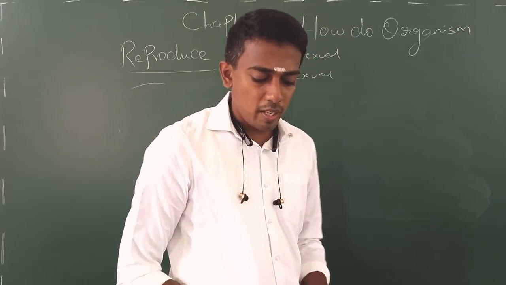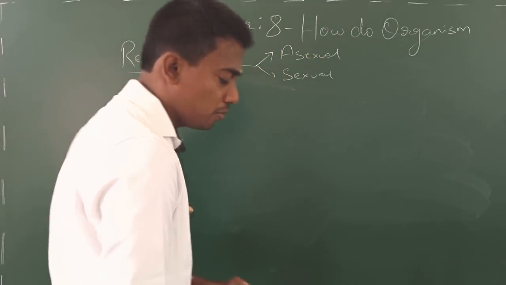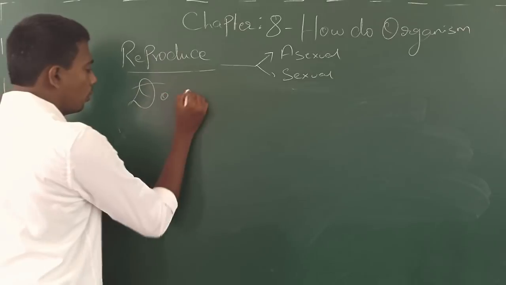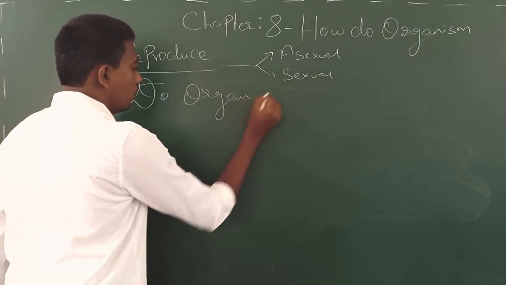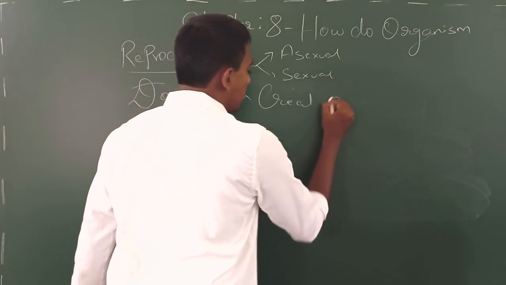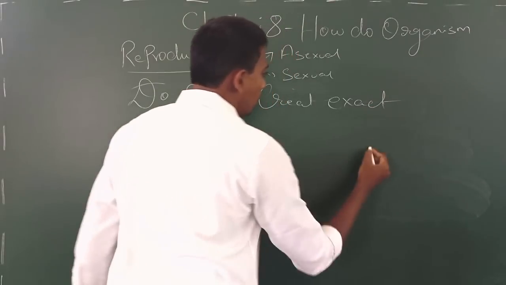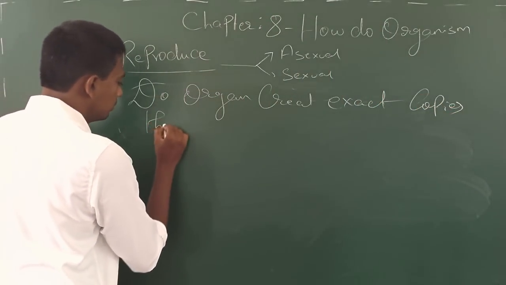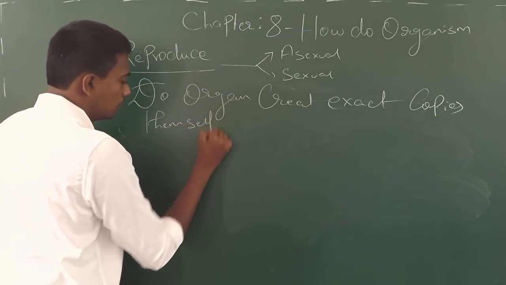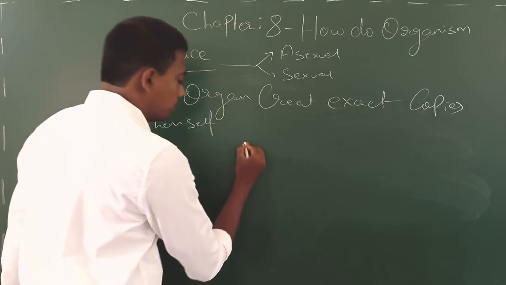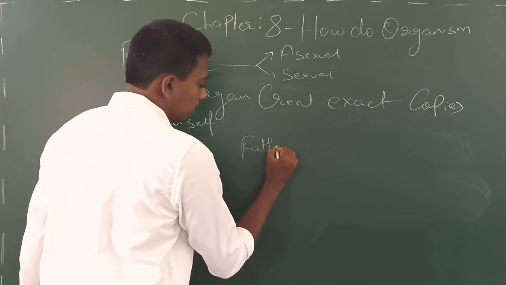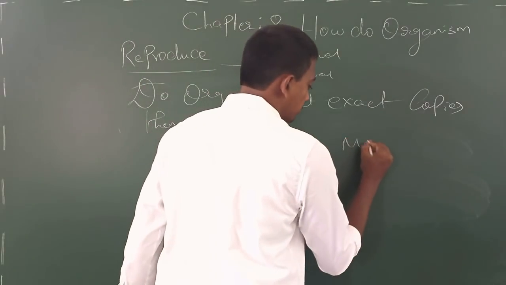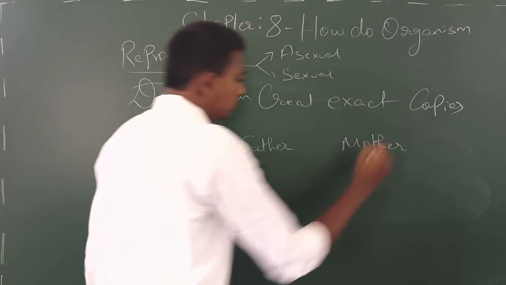So do organisms create exact copies of themselves? No. Say for example, father and mother.